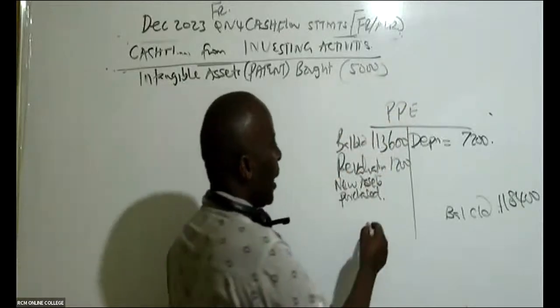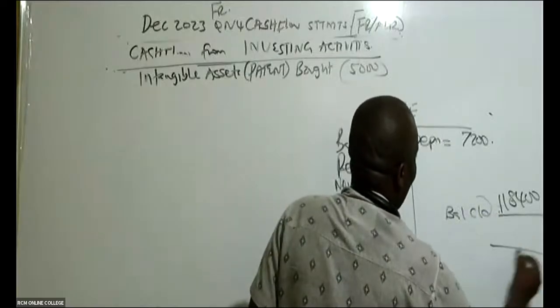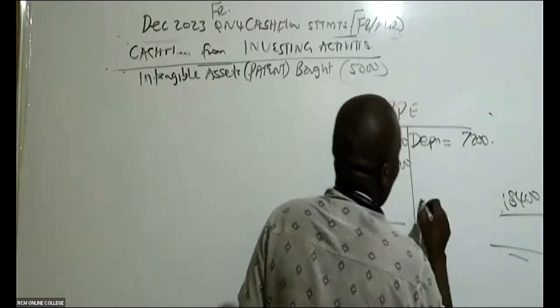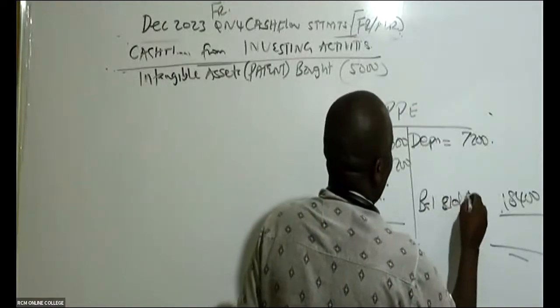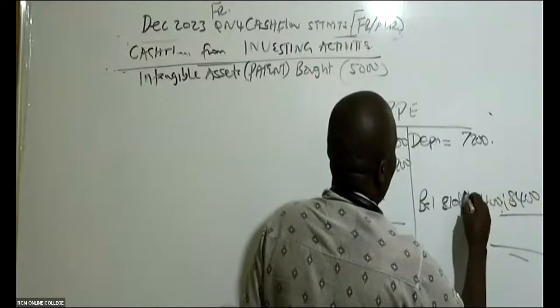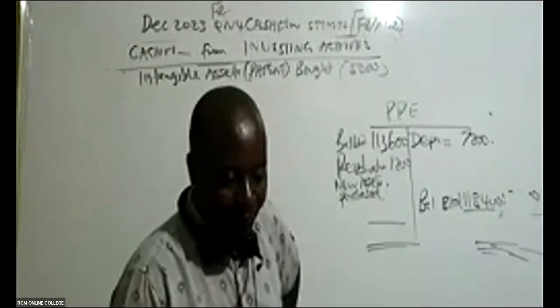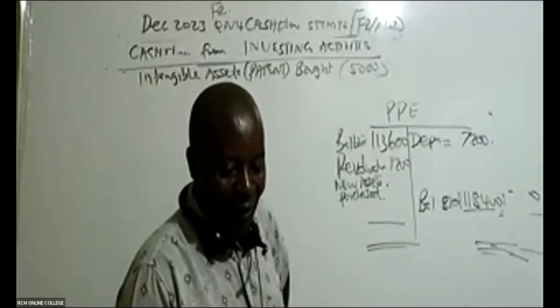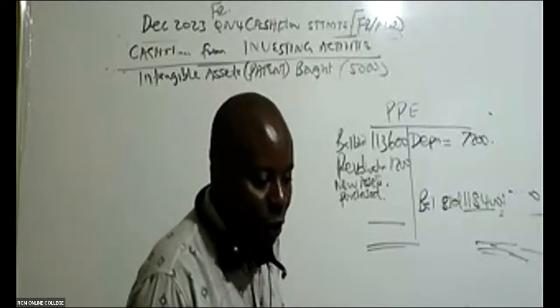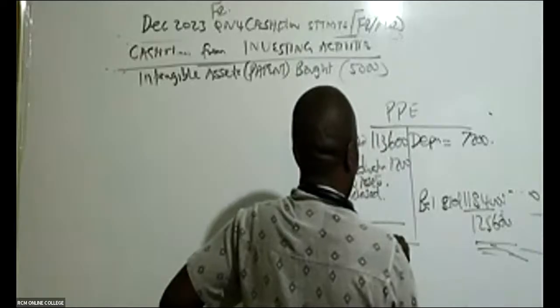So are you able to give me the balancing figure? The balancing figure is what will come here. Balance brought down, carry down, 118,400. Is there somebody who can give me 118,400 plus 7,200? In the interest of time, because I must finish, it is 125,600. So this is 125,600.